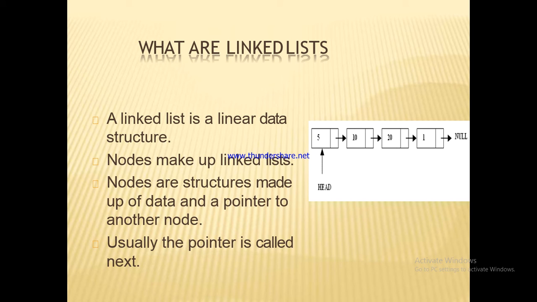So what is a linked list? A linked list is a linear data structure. Nodes make up a linked list. Nodes are data structures made up of data and a pointer to another node. Okay, so usually the pointer is called next.